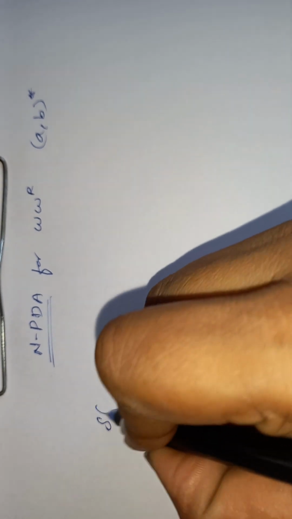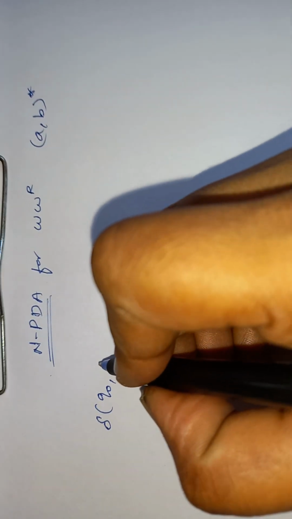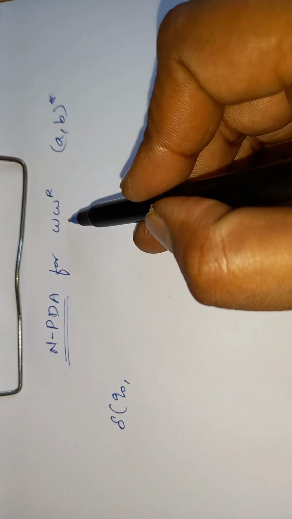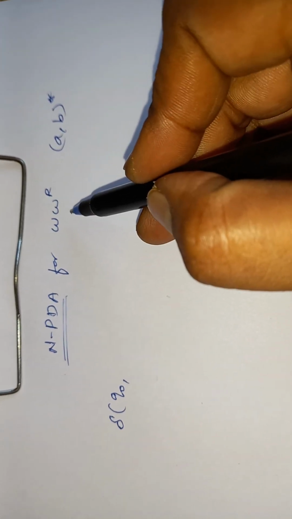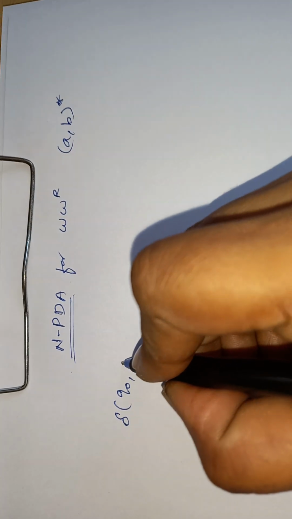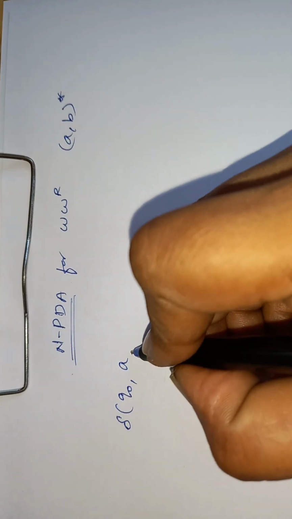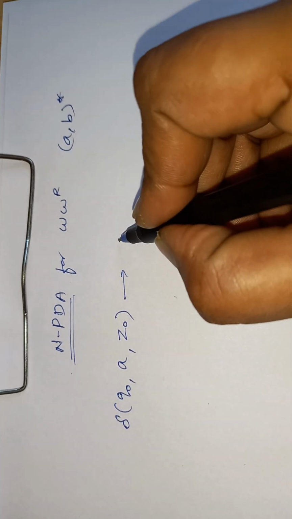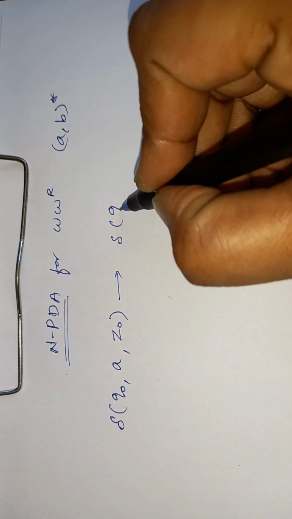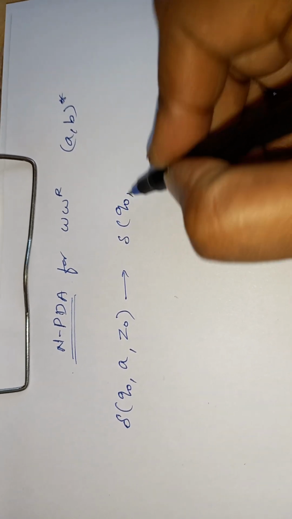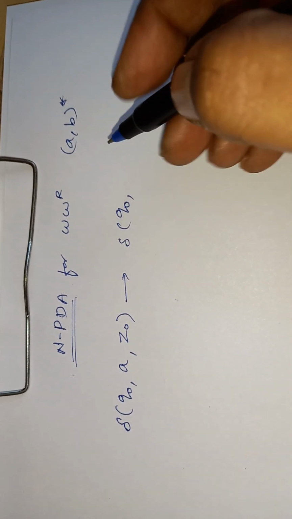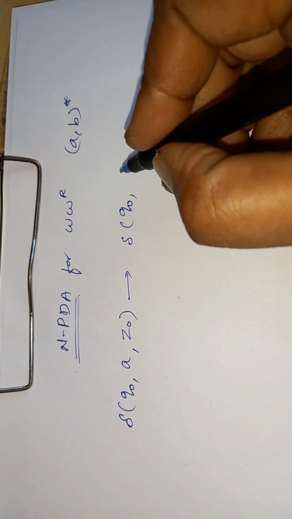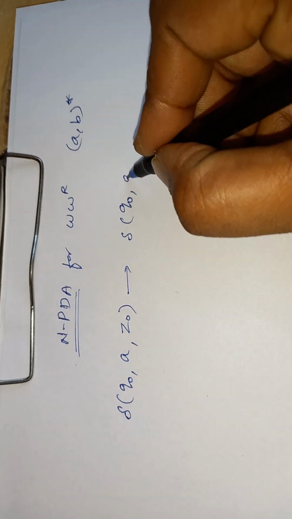So to design this, the concept to think about is that the initial state of the machine is q naught. Here it is not mentioned whether the string starts with A or B; it can be either. Suppose the string starts with A. Then A is the input and the stack top is Z0, so the transition will be to push into the stack. It stays in the same state, since it is a closure, so it will be a loop, zero or more.